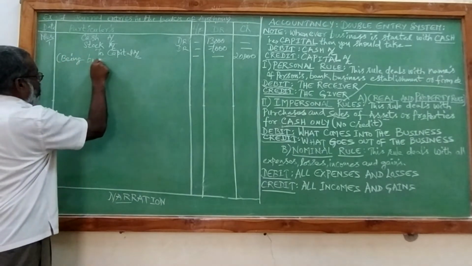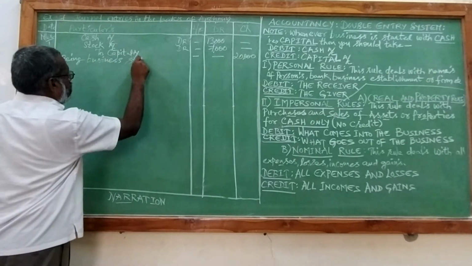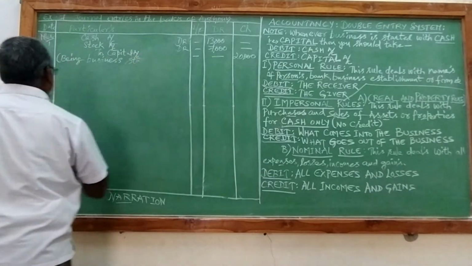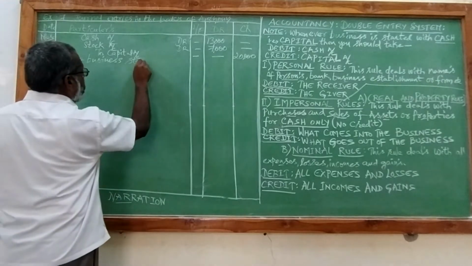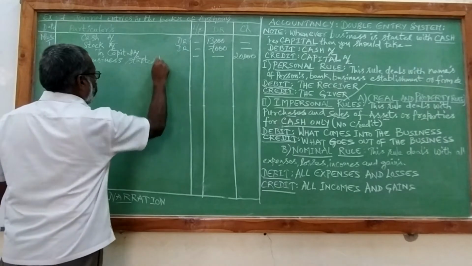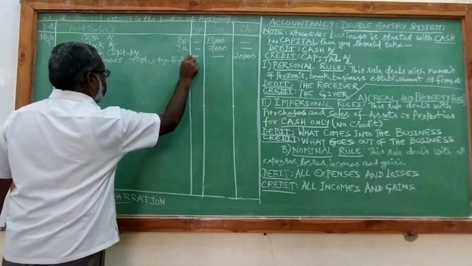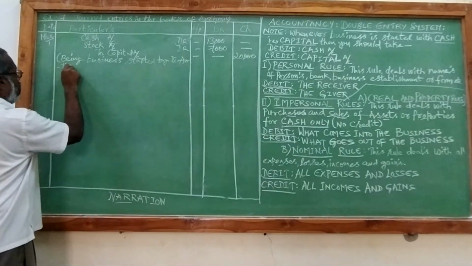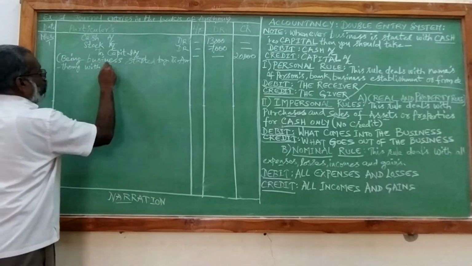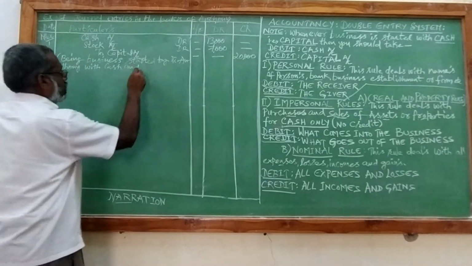Being business started by Mr. Anthony with cash and stock.